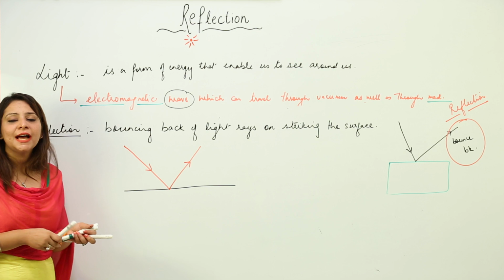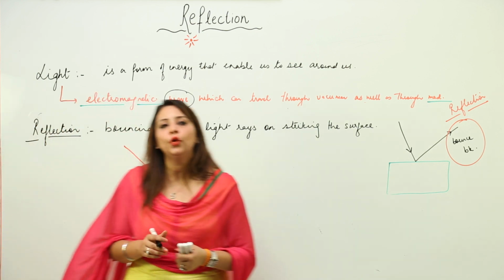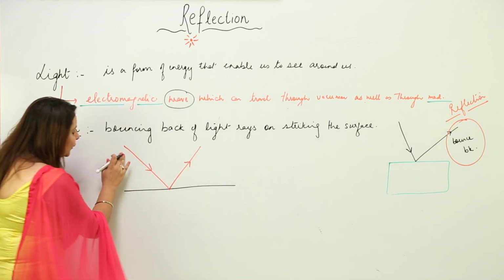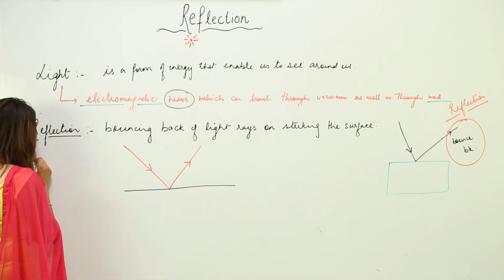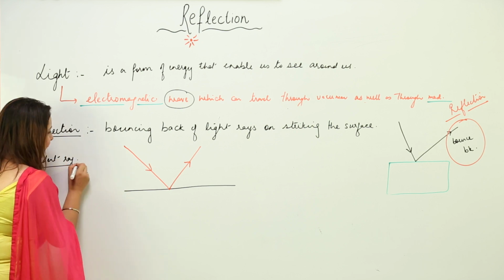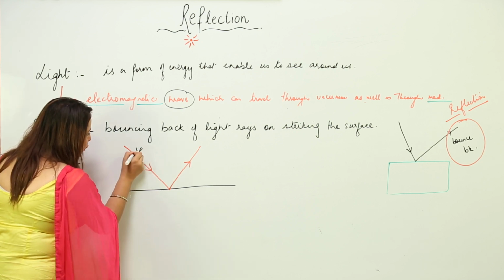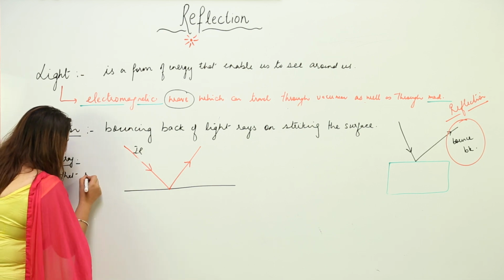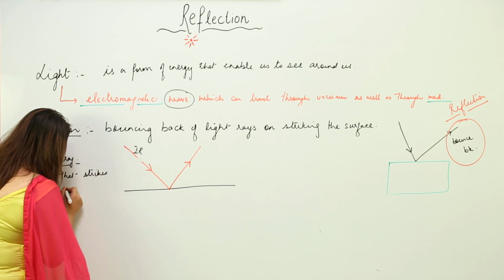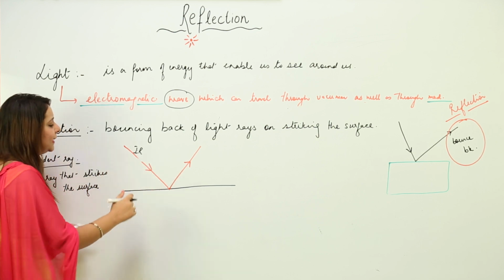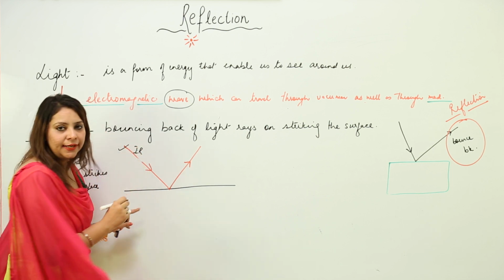Now we are going to start with the basic terminology involved in this chapter, in reflection. The ray which is falling on the surface is called the incident ray. So what is the incident ray? This is my incident ray. The incident ray is the ray that strikes the surface. So in this figure, this is an incident ray.